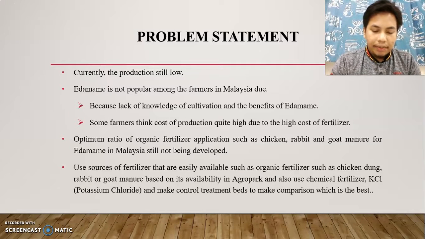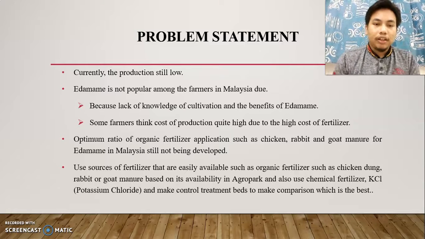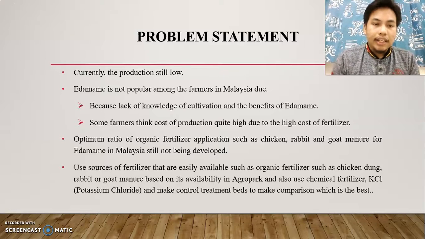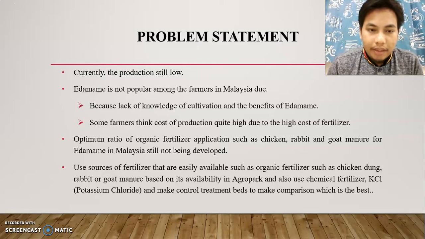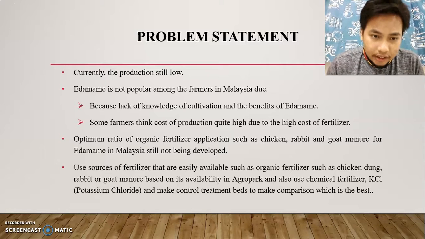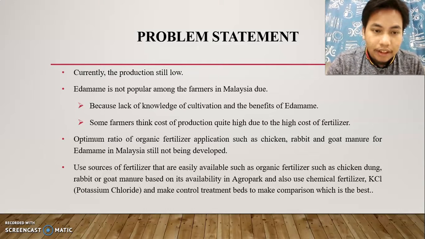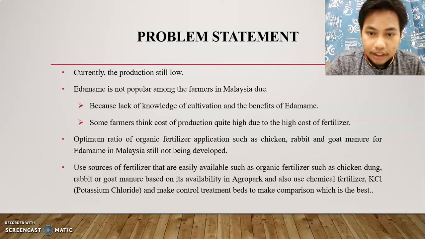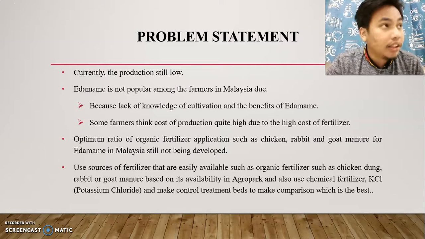My second subtopic is the problem statement. Currently, the production of edamame is still low. Edamame is not popular among farmers in Malaysia because of a lack of knowledge of its cultivation and benefits, and some farmers think the cost of production is quite high due to the high cost of fertilizer. The optimal ratio of organic fertilization of chicken, rabbit, and goat manure for edamame in Malaysia is still not developed.